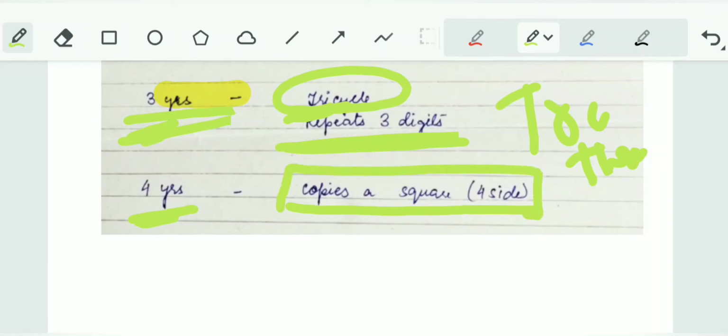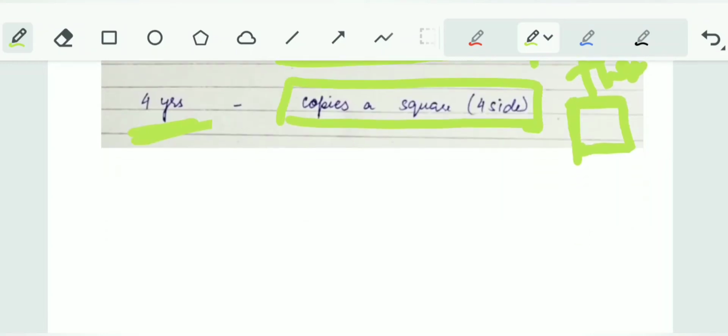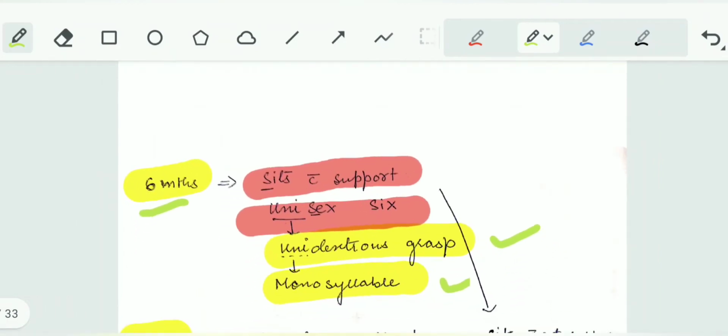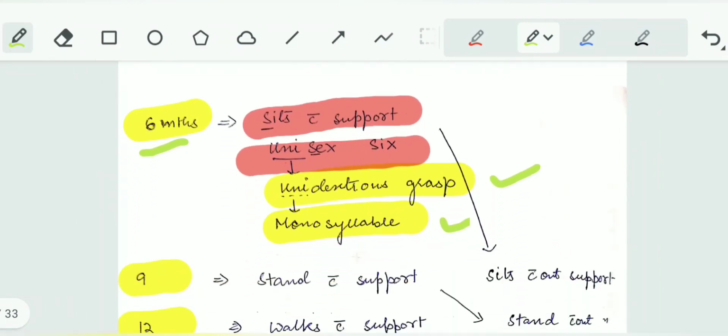We will see all these mnemonics once again when we study the fine motor milestones, but for now just keep seeing. Square has 4 sides, so at 4 years can copy a square. Now let's see this again. At 6 months it can sit with support.